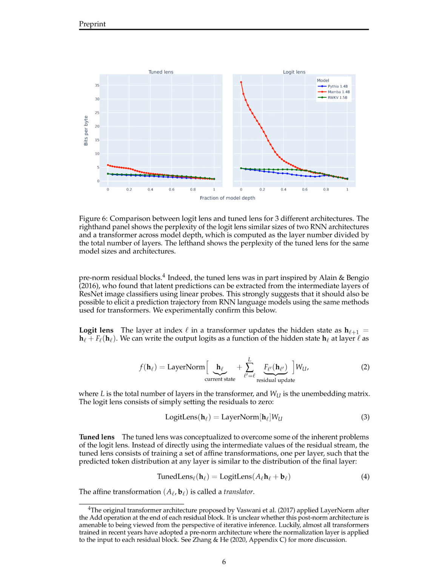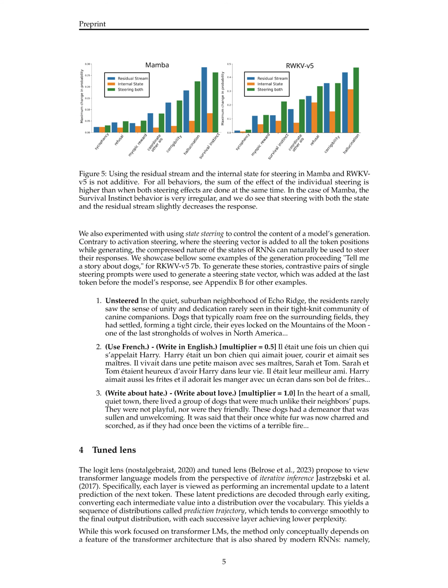The logit lens simply sets the residuals to 0, while the tuned lens involves training a set of affine transformations, one per layer, to ensure that the predicted token distribution at any layer resembles the distribution of the final layer. This means that the tuned lens uses affine transformations to adjust the predicted token distribution at each layer, aiming for similarity with the distribution of the final layer, whereas the logit lens does not involve such transformations and directly sets the residuals to 0. Additionally, the tuned lens was developed to address some of the limitations of the logit lens, providing a more refined approach to decoding the intermediate values in transformer language models.